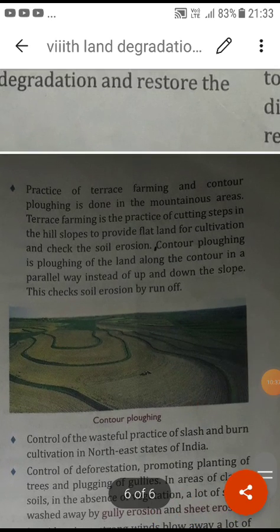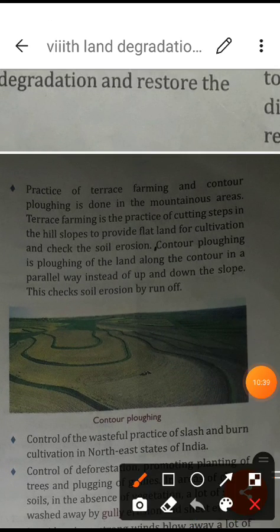It explains, first of all, the practice of farming and contour ploughing done in mountainous areas, like terrace farming. You already know the mountainous area means the hilly area, where terrace farming is done. The other is contour ploughing. Terrace farming is done on sloping land in the hills, going step by step upside and downside.